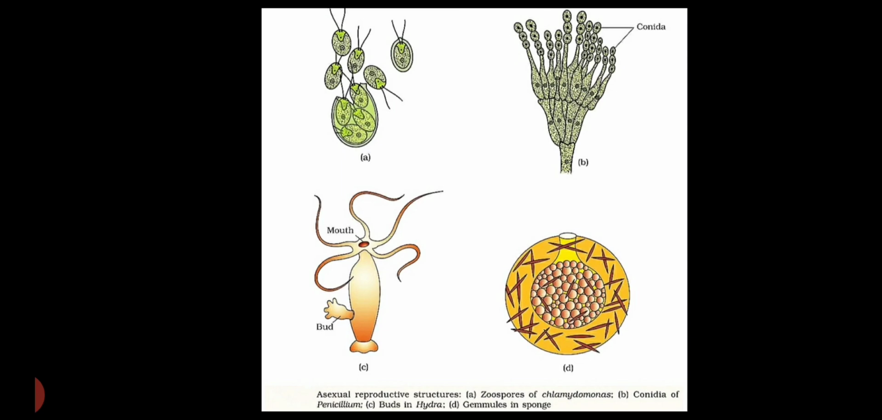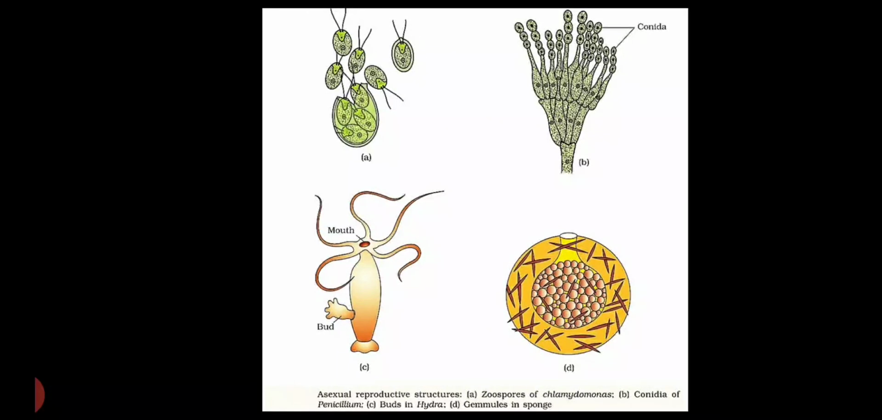So in this diagram we can see in A the zoospores, and these zoospores can move with the help of two thread-like structures that we call flagella. In B, conidia are there. In C, budding is there, which is found in Hydra, and in D, gemmules are there.